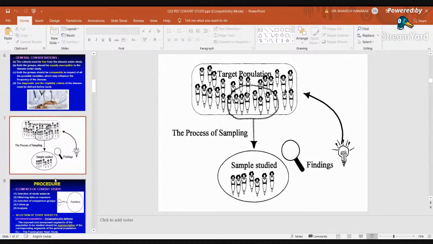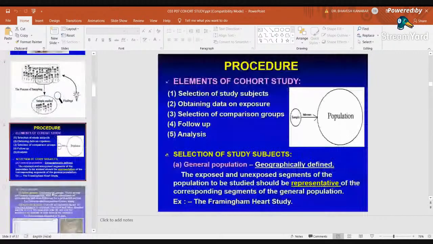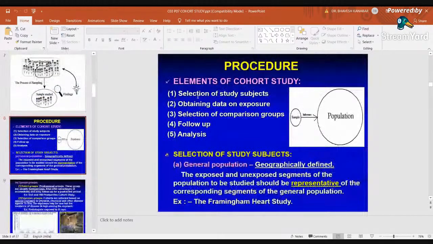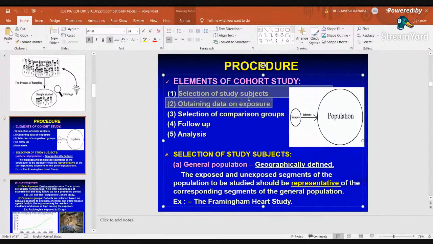Okay, so here you can see, in procedure, the elements of cohort study include selection of the study subject. First of all, we have to select the study subjects. Then obtaining data on exposure. How much exposure is there?